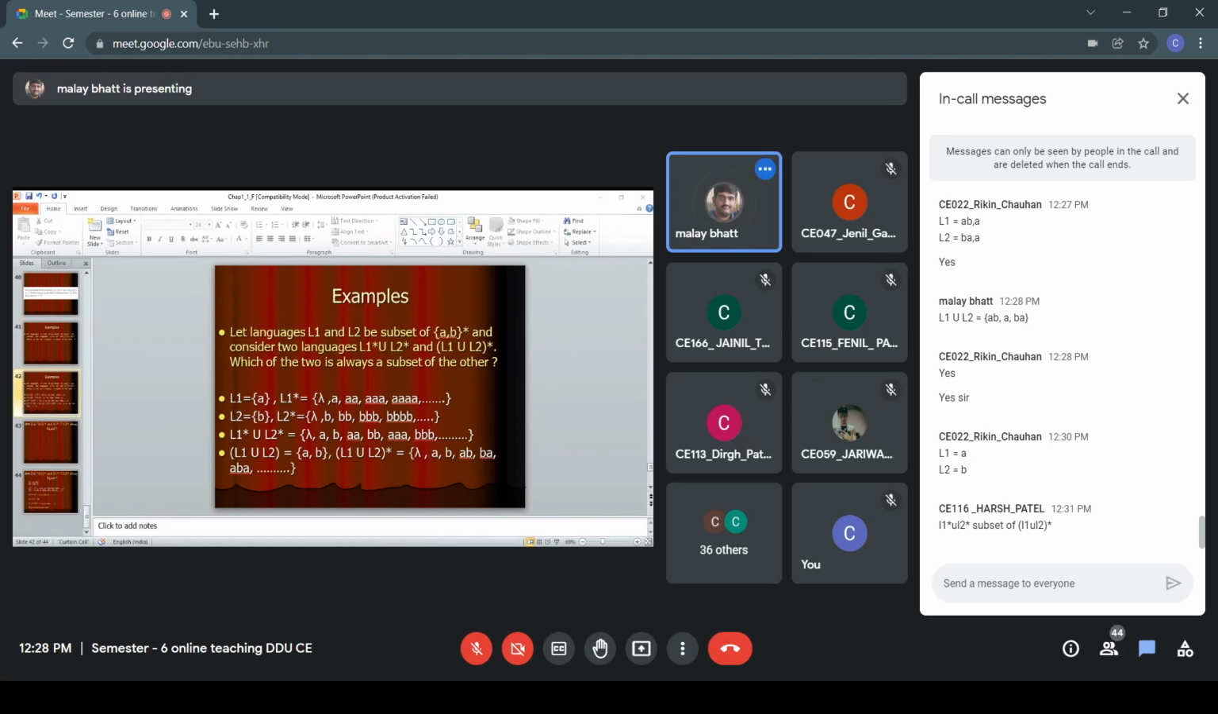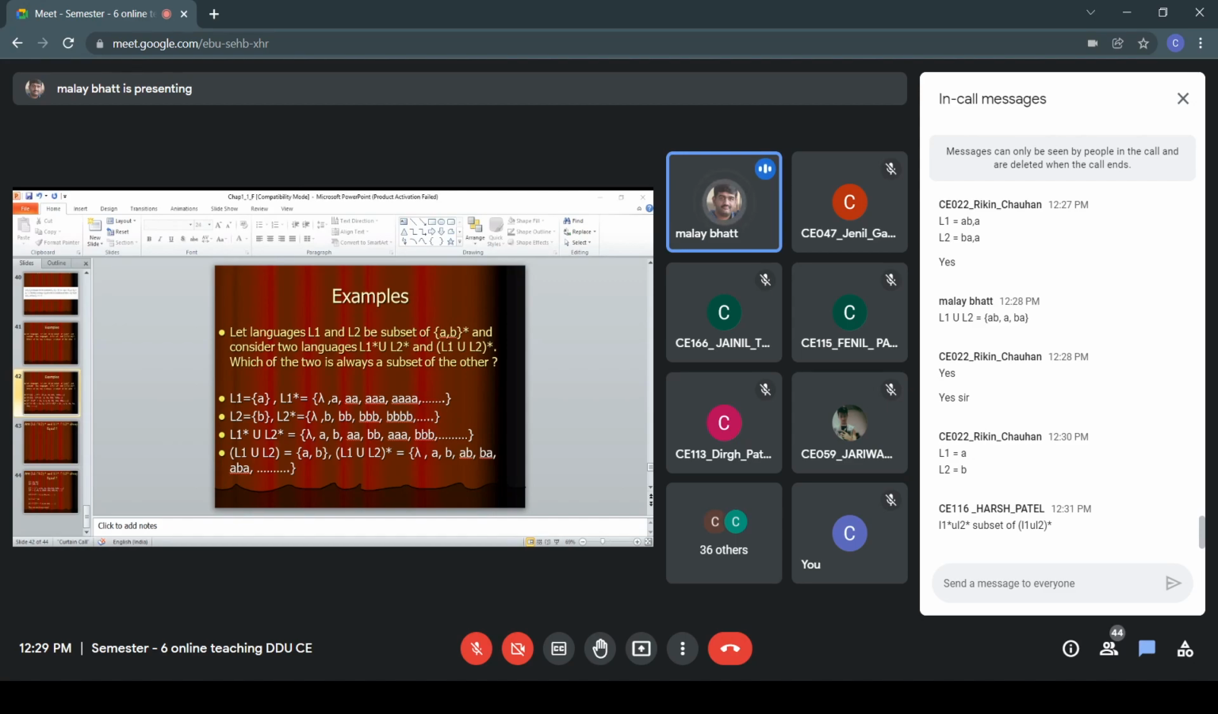Few of them are mentioned here: null, then A, then B, then AB, then BA, then ABA, like that. You will get all the elements, a mixture of A and B: AA, AB, BA, BB, ABA, AAA, all the elements of sigma star. So basically here L1 union L2 whole star is sigma star, while L1 star union L2 star is a proper subset of sigma star. So we can say that L1 star union L2 star is always a subset of sigma star.